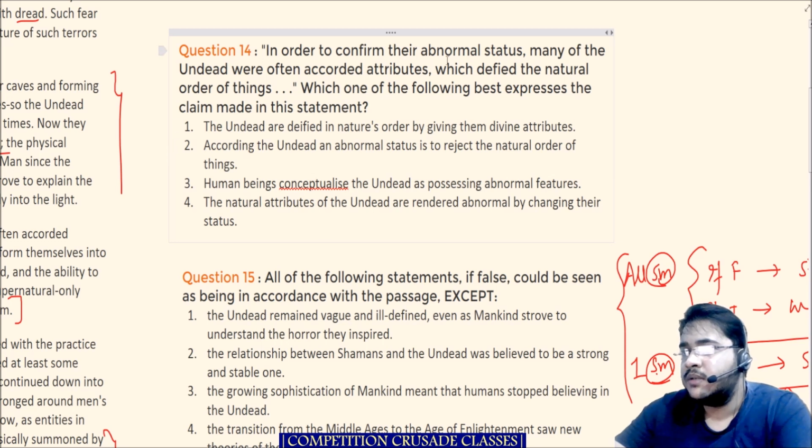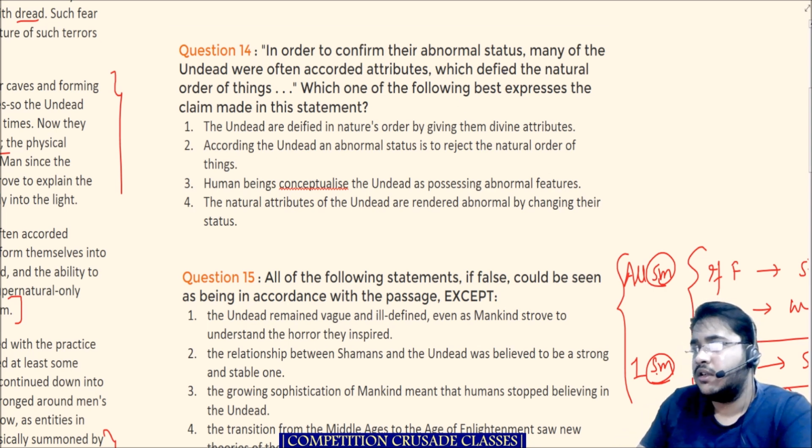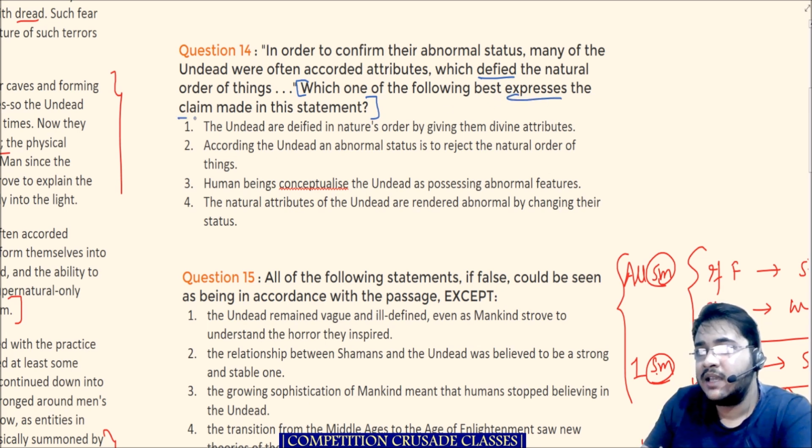In order to confirm their abnormal status, many of the undead were often accorded attributes which defied the natural order of things. Which one of the following best expresses the claim made in this statement? So understand what we are looking at. We are looking at the option that expresses the claim that was made in this statement. Which statement? The abnormal status.